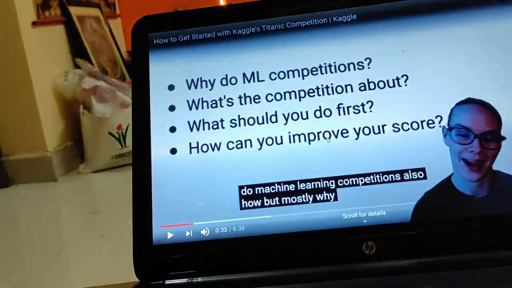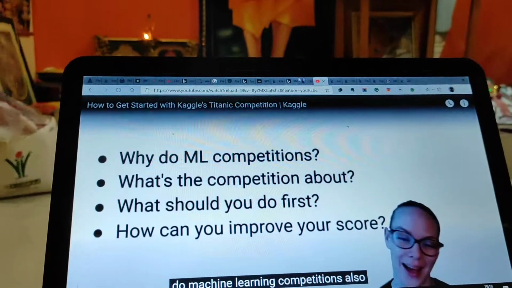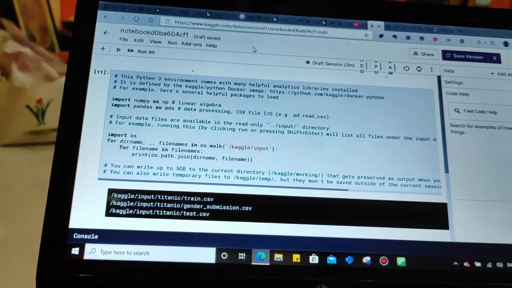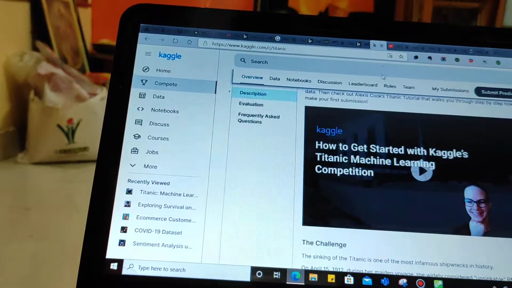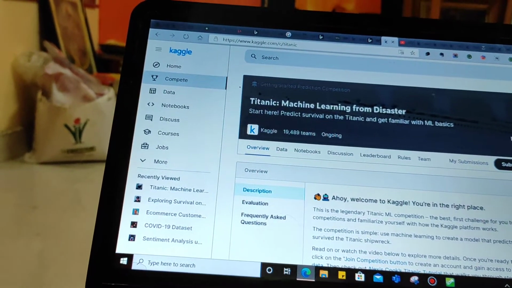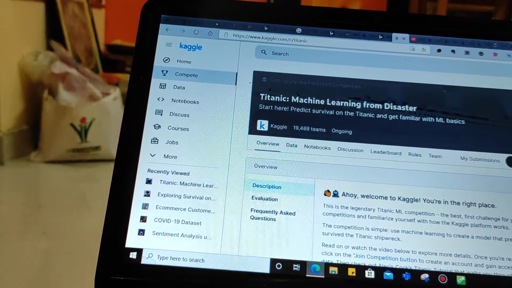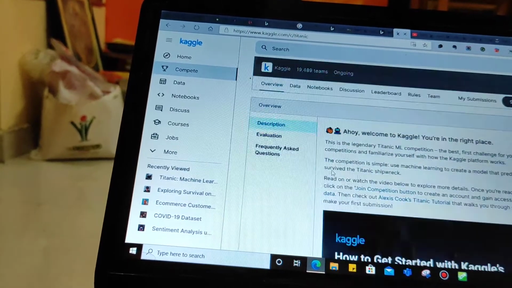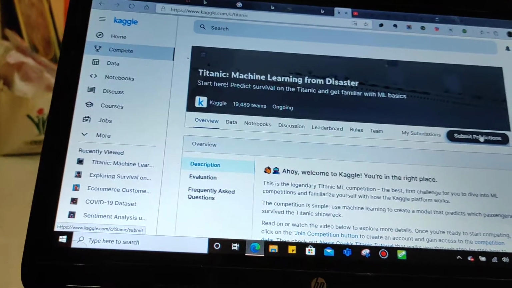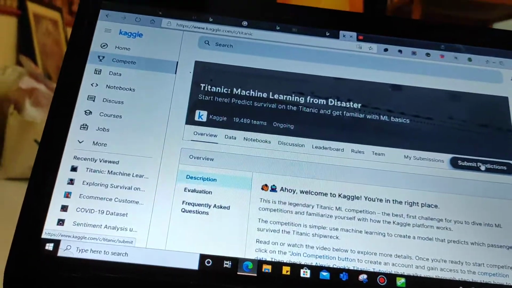In the next part, part 3, I am going to give you this kind of hands-on experience. I am going to take this Titanic dataset and give my own submit predictions. So I hope you like this video. In the next video we will see this in depth, in part 2. This is the best simple thing to start with Kaggle. So in the next part 3,